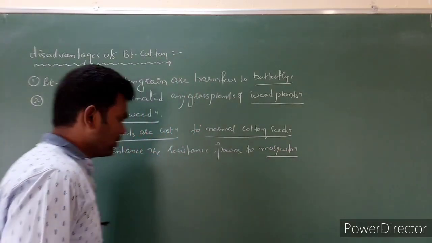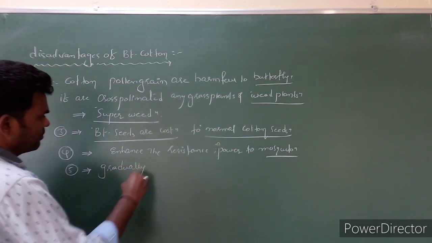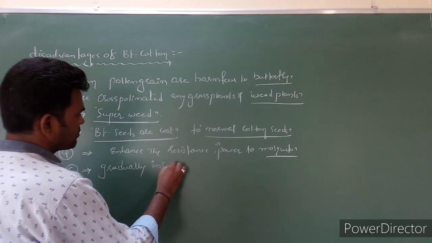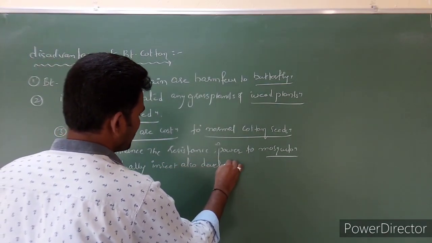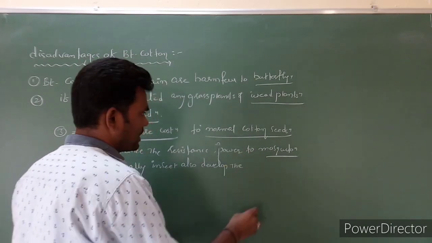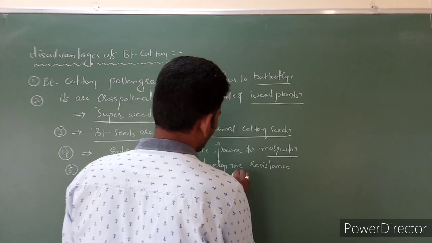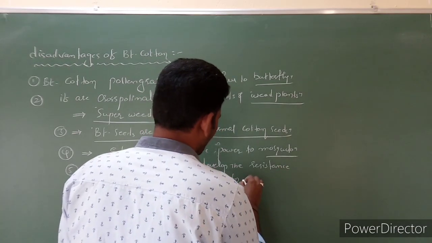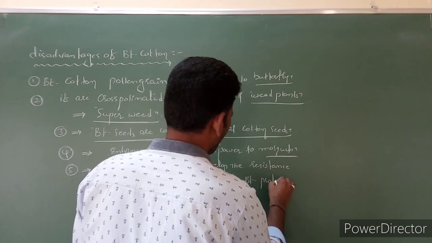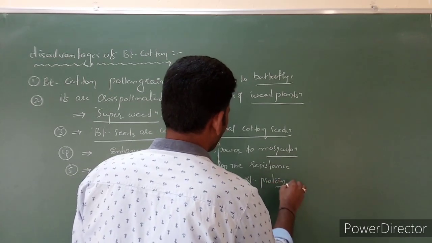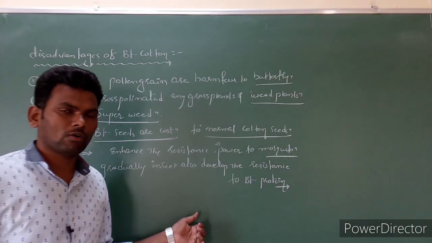Next, gradually insects also develop resistance to Bt protein. Okay, so these are the disadvantages of Bt cotton.